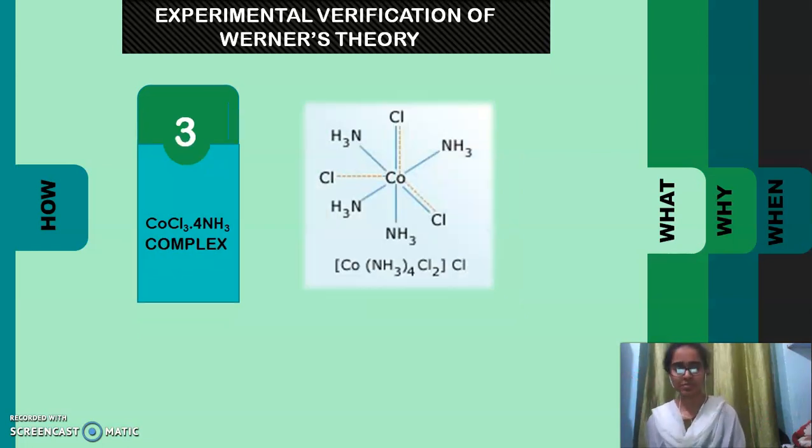Okay. Now, my dear friends, in this structure we have 2 chloride ions which have dual behavior, meaning they have both secondary valency and primary valency. So when we react this compound with silver nitrate solution, we will get only 1 chloride ion which will form precipitate, and the total number of ions will be 2. The formula will be Co(NH3)4Cl2 Cl, and the structure will be like this.